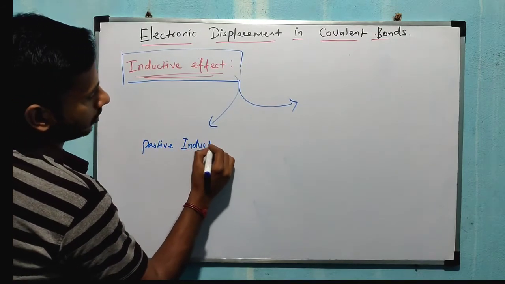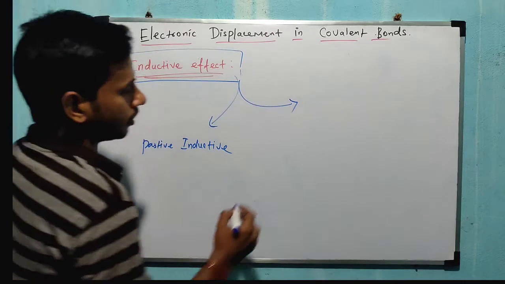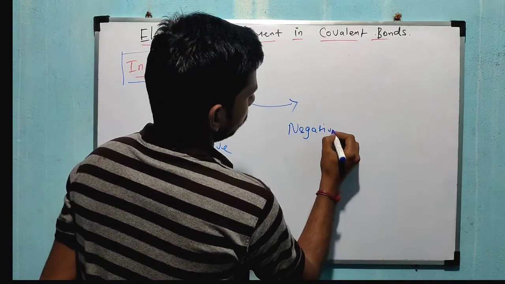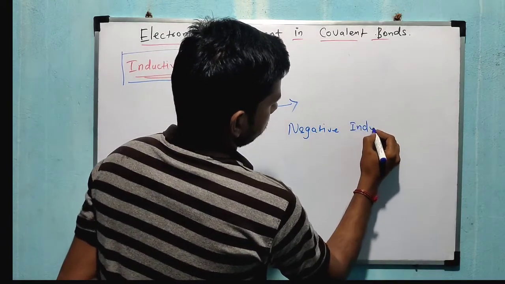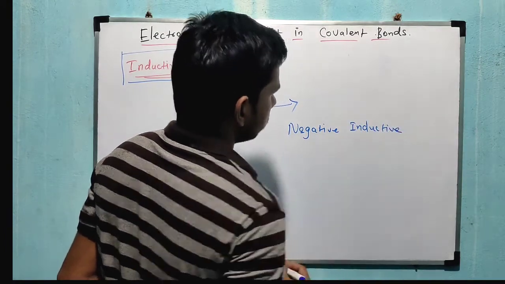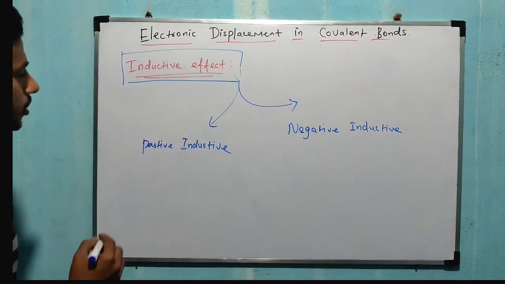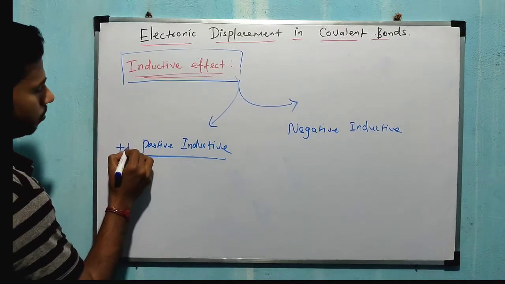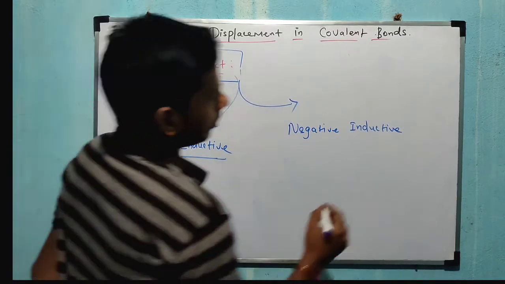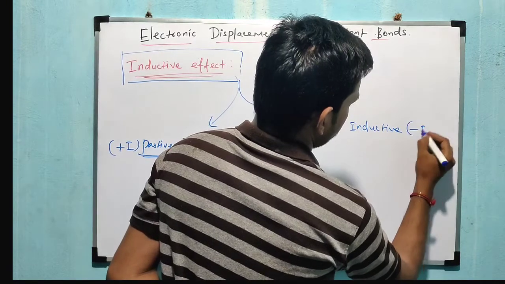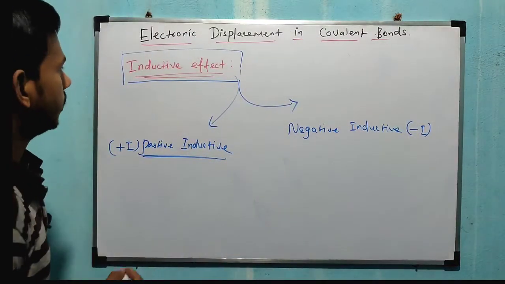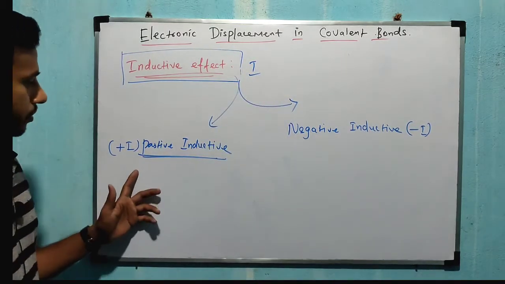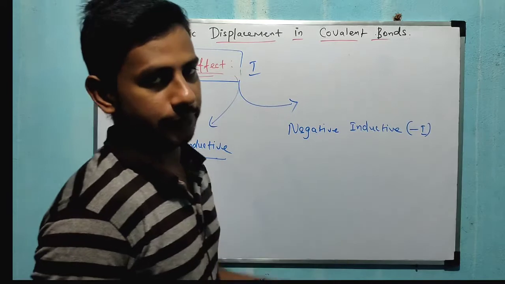Positive inductive effect is called the plus I group, and negative inductive effect is called the minus I group. Generally, inductive effect is denoted by I, which is further classified into plus I and minus I.